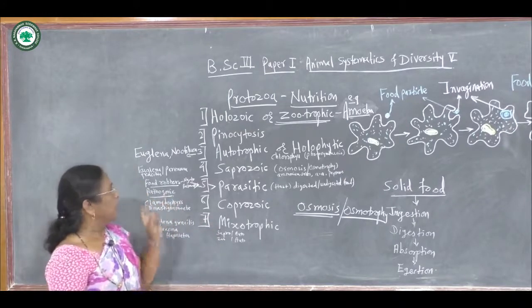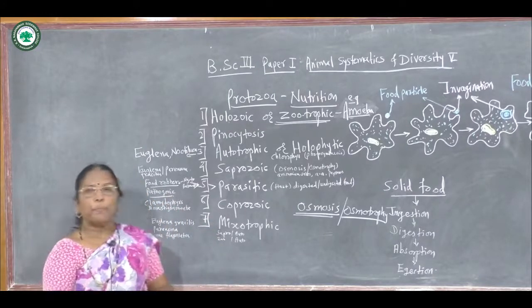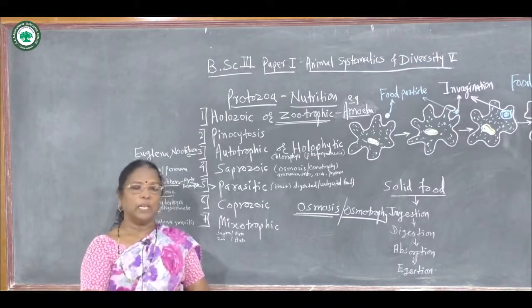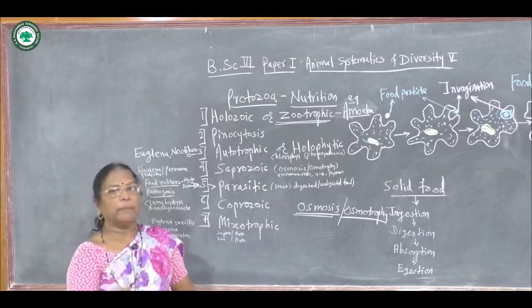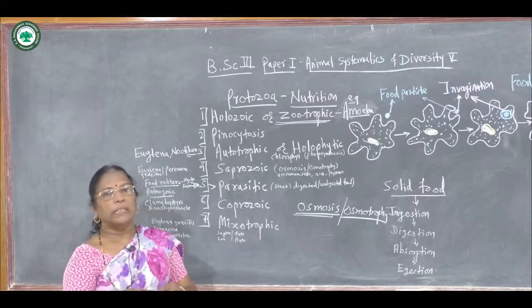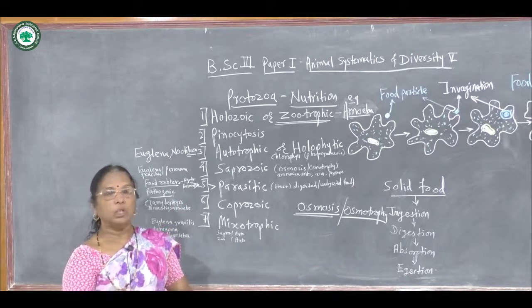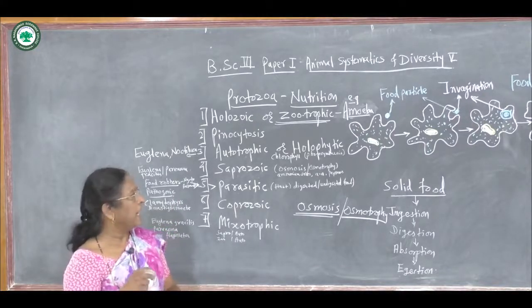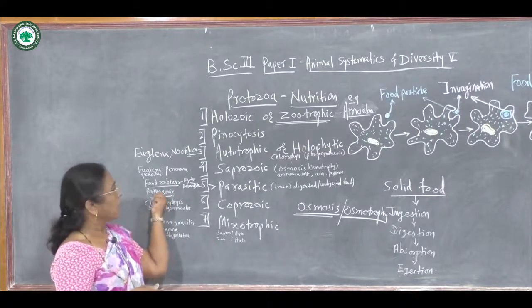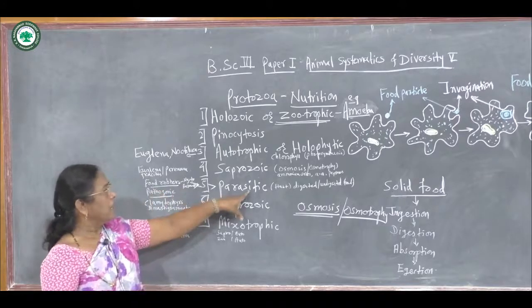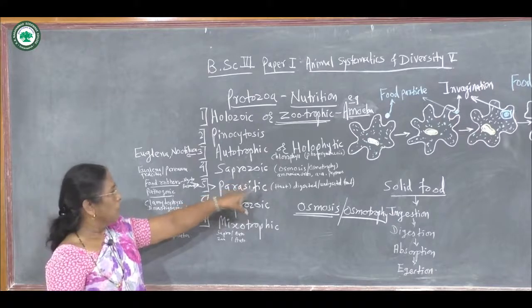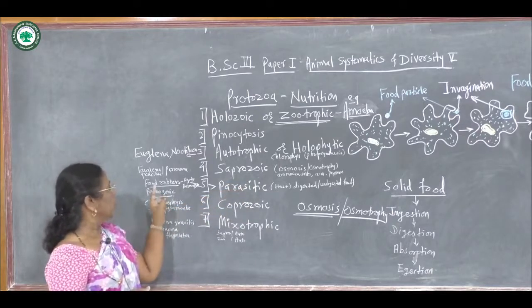Then the second is pathogenic. Some protozoans feed on the host body by damaging it or harming it, because they feed on living tissues of the host body and damage them, hence they are called pathogenic parasites. So under parasitic type of protozoans there are two modes, food robbers and pathogenic.